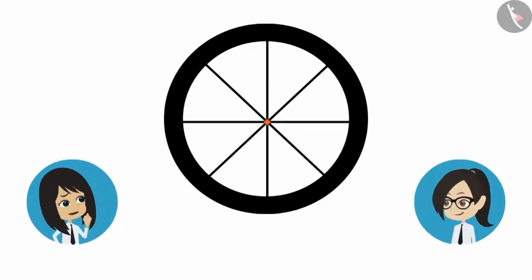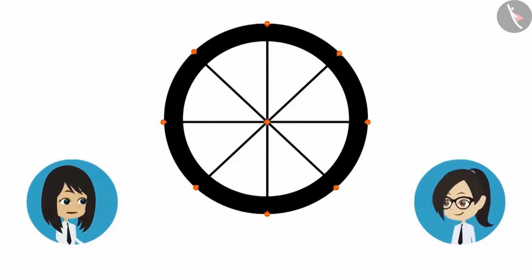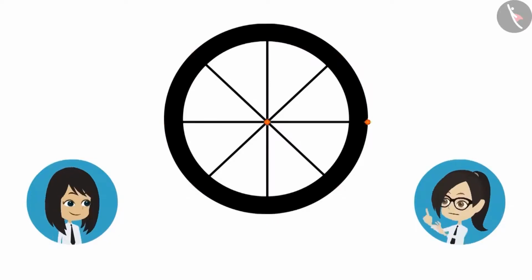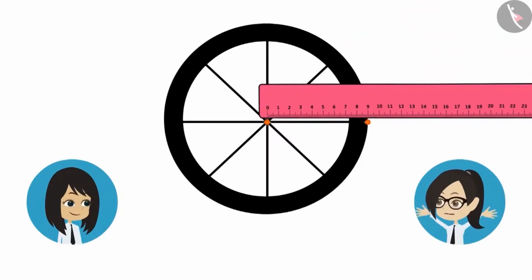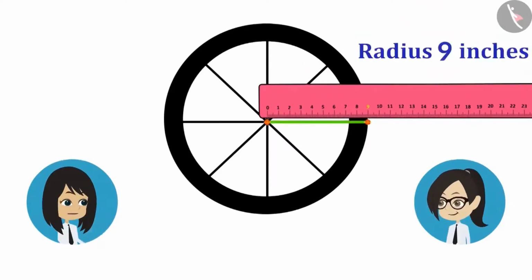But which point on the boundary of the bicycle do we measure the distance from this center? There are many points in it. Measure to any point. The measurement will be equal because the center is at an equal distance from the boundary of the circle. Right. Let's measure up to this point. Okay, now let's measure the distance between these 2 points using a scale. Radius of the wheel of bicycle is 9 inches.